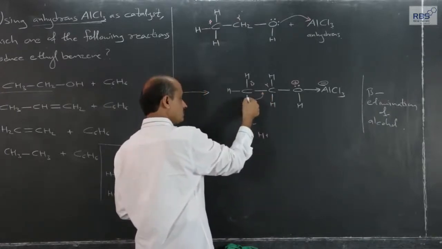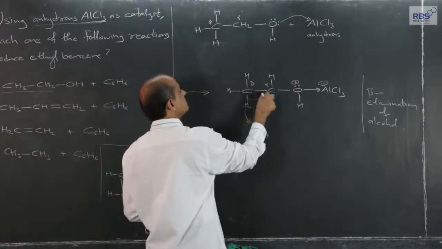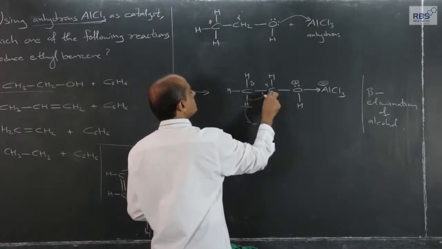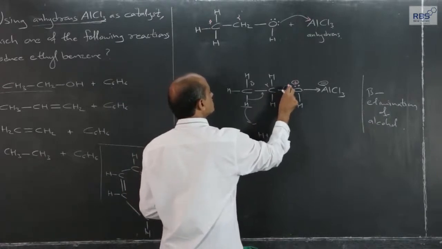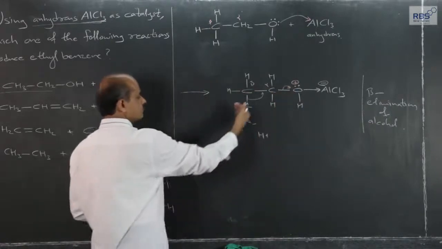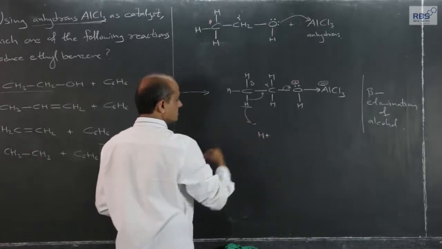This sigma gets shared between these two carbon atoms in the form of pi, and the very moment this sigma goes to oxygen in the form of lone pair, and hydrogen comes out in the form of H plus ions.